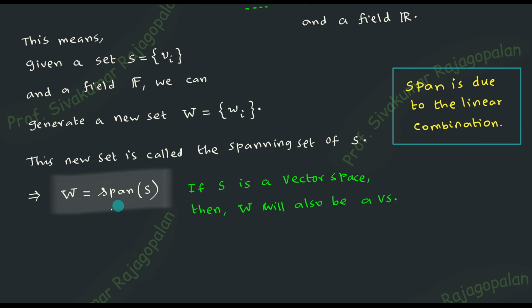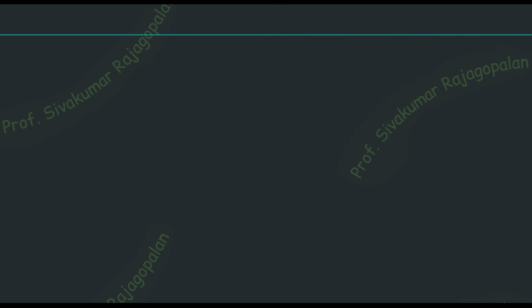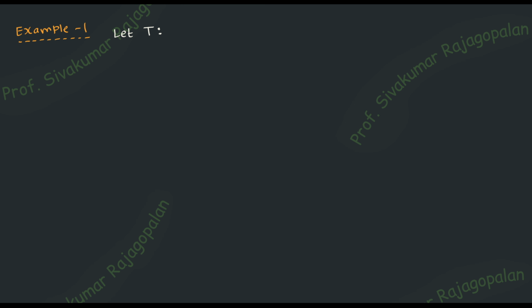So now that you understood the span, etc., let us take an example and then ask a question about the span. So that we will see now. I would like to go to a different place in the board and then write down an example. So the first example, let us consider some kind of transformation. And of course, you know what this kind of symbol is.